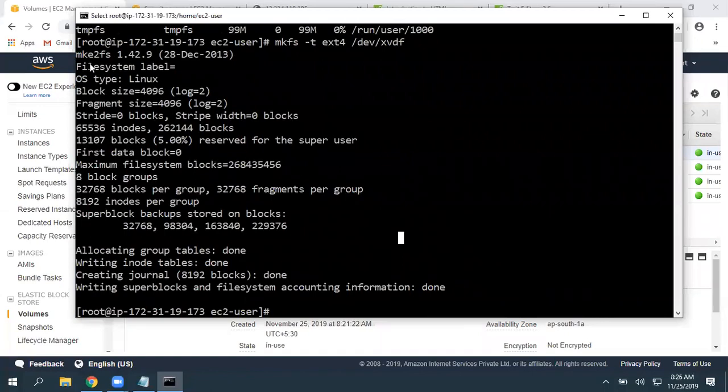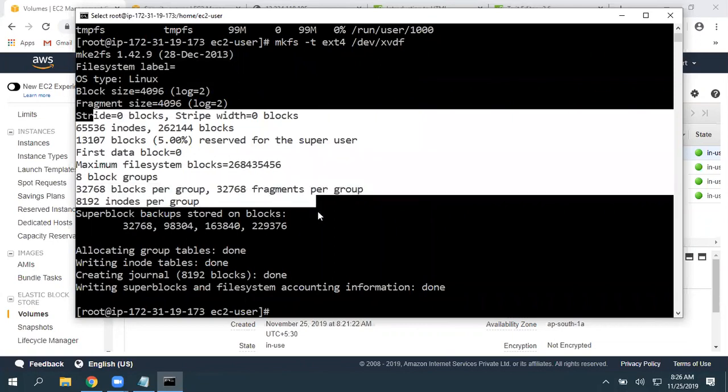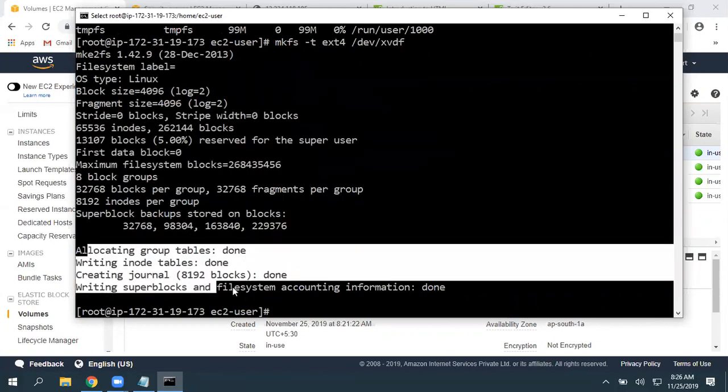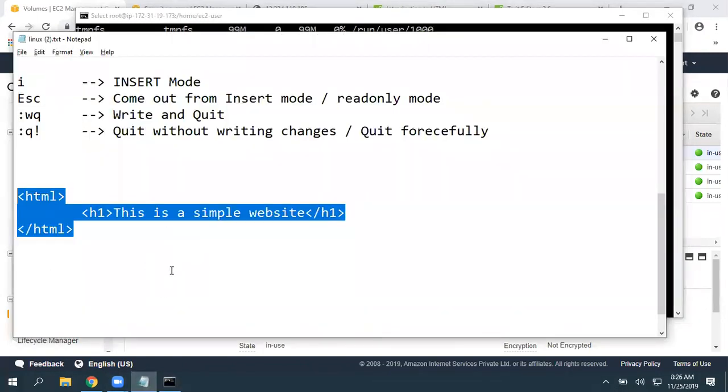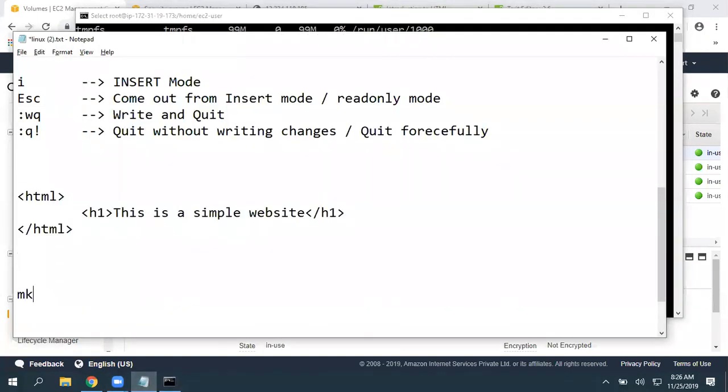There you can see make file system. What is the OS type? What is a block? All the information, how many blocks we are going to get, writing superblocks and all, everything is done. That means one file system is written. So we have chosen ext4. So mkfs -t ext4 /dev/xvdf.